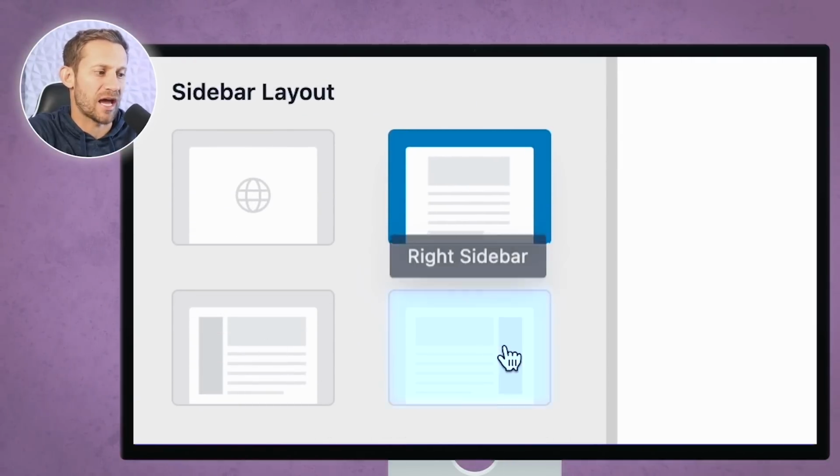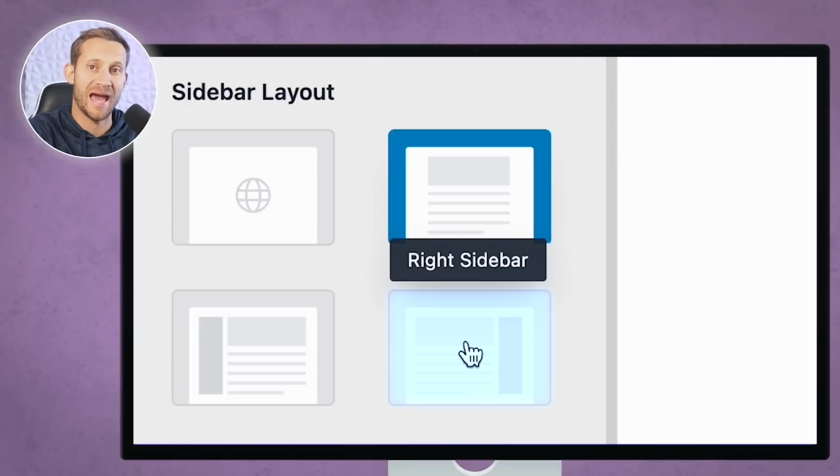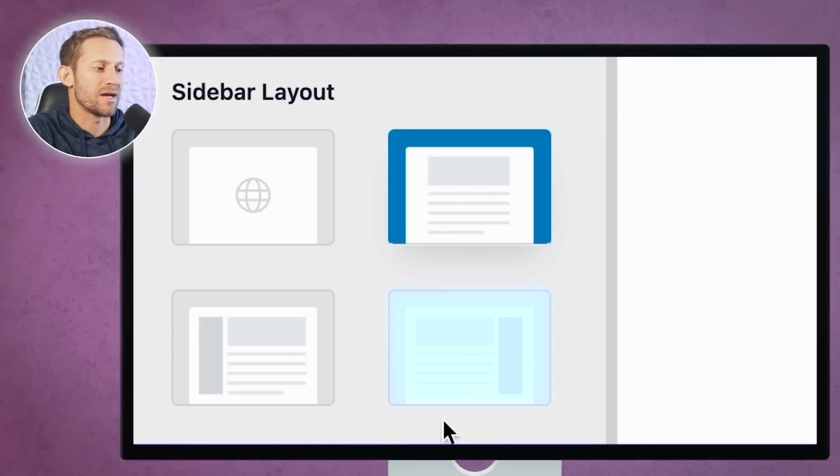Now you can also have a sidebar. And typically on blogs that are for affiliate marketing, we do have sidebars. We want people to click through and buy multiple things. We can put ads in our sidebars like we'll show you in a minute. So I typically use this one right here. That's the layout of each individual blog post that we're going to write to try to get affiliate commissions.